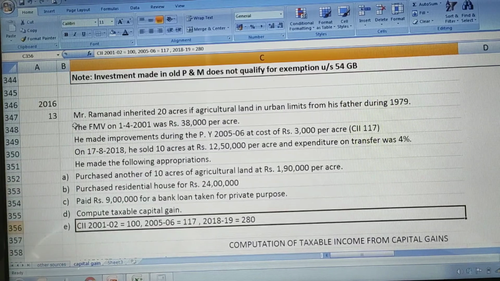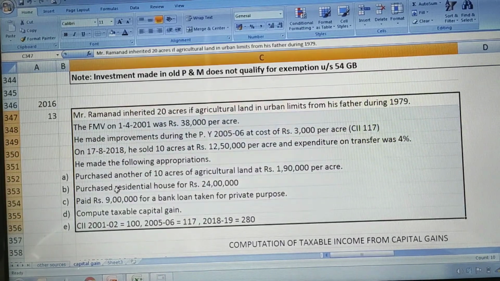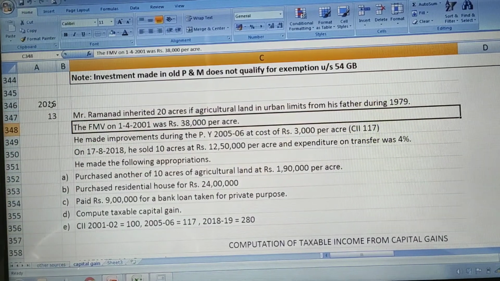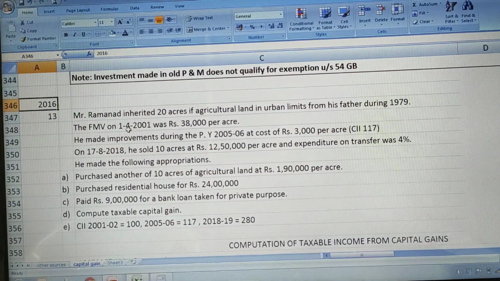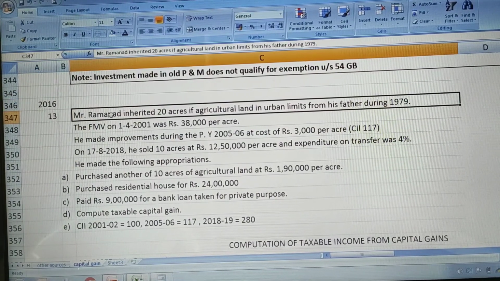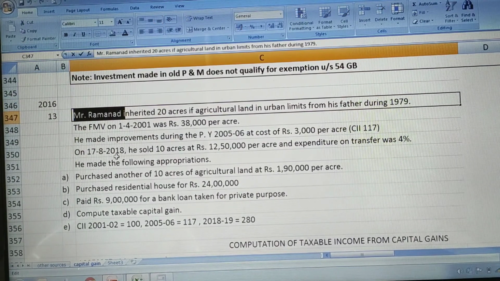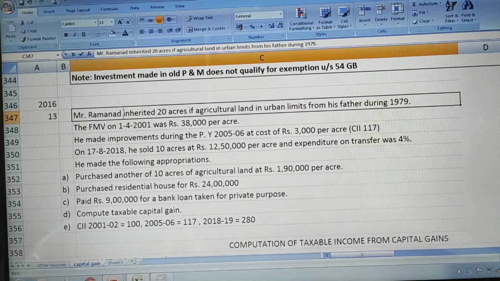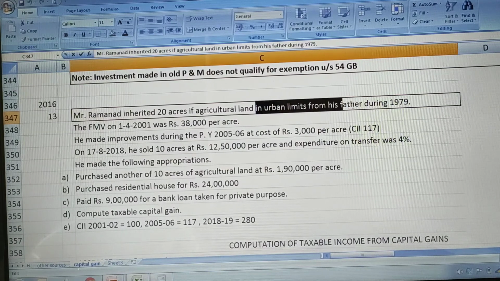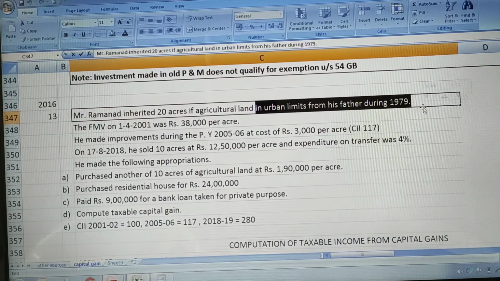So here let us try to understand the problem. It's a very simple problem, very interesting to learn. This problem was asked in 2016 also. The question states that Mr. Ramanand, the assessee, inherited 20 acres of agricultural land in urban limits from his father during 1979.